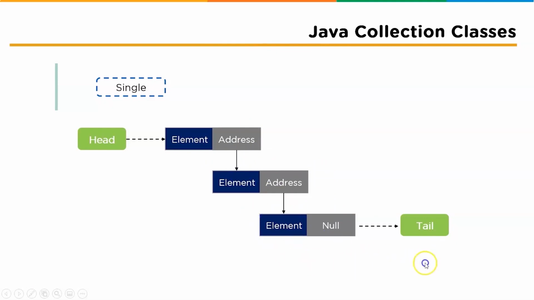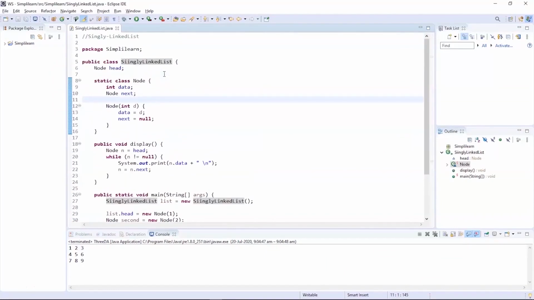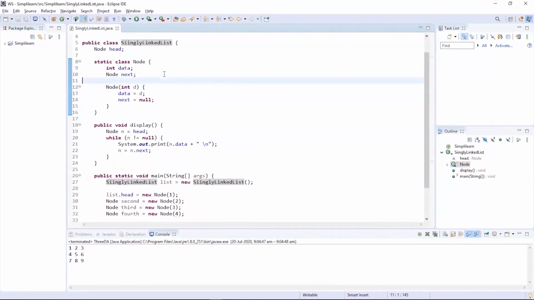So the last memory allocation is called the tail, and the last address will store nothing but null, which indicates the end of the singly linked list. Now to understand singly linked list in a much better way, let's try to execute a sample program. You can see the program on my screen is an example for singly linked list.